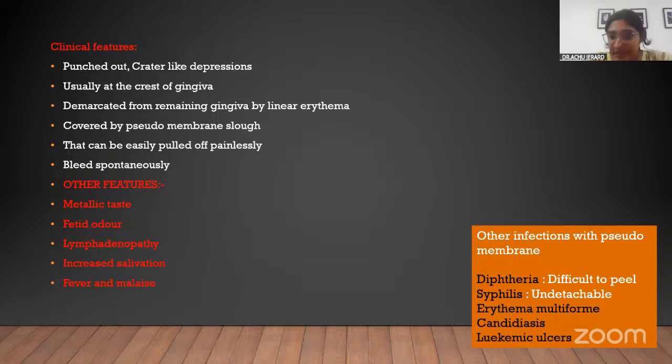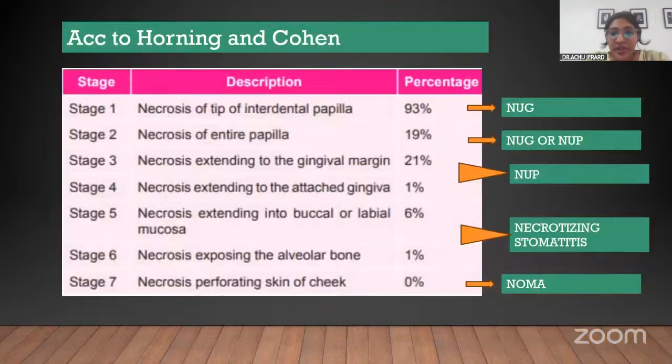There are also other features apart from these clinical features. The patient can complain of a metallic taste, or you can see a fetid, very bad smell emanating from the oral cavity. It can also show systemic involvement like lymphadenopathy, fever, malaise, and sometimes increased salivation too. So these are the various features characteristic of ANUG. Regarding this particular slide, you all have to learn it by heart, because one or more questions have always been asked from this portion. Who has given the staging of NUG? It is Horning and Cohen.